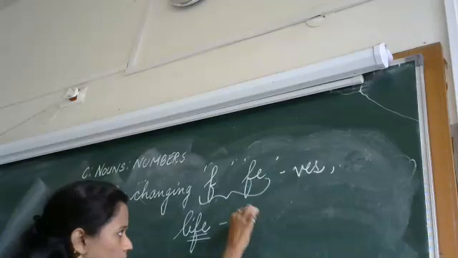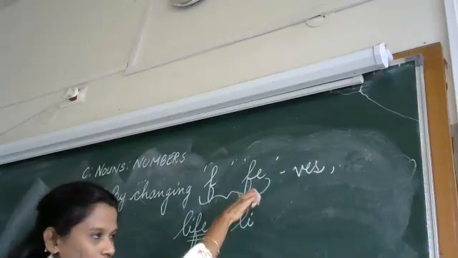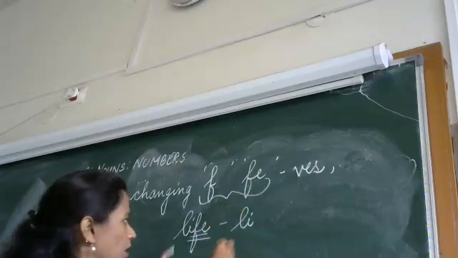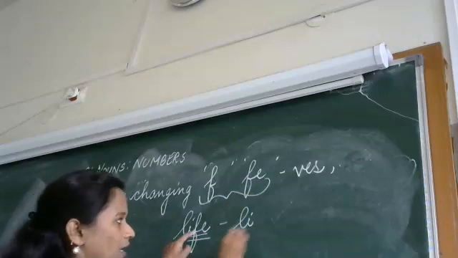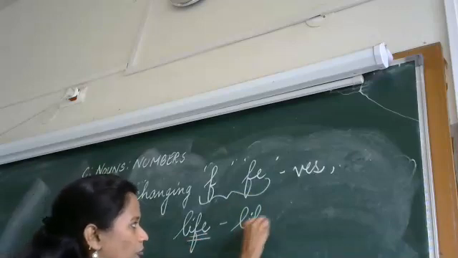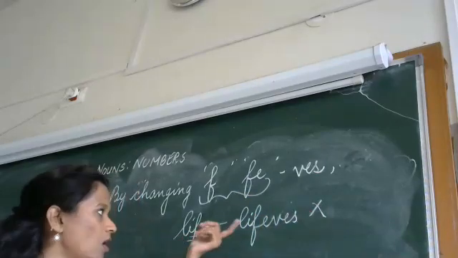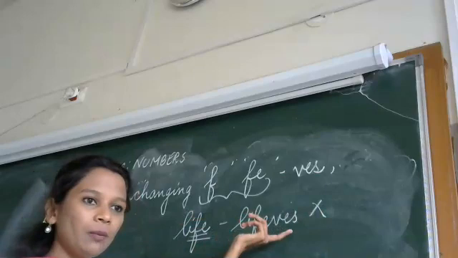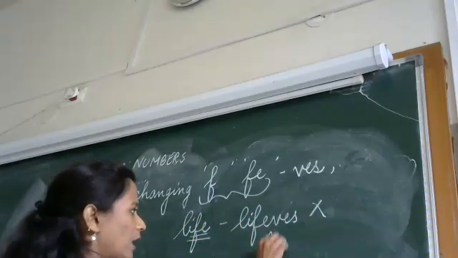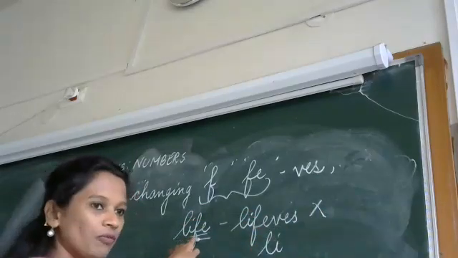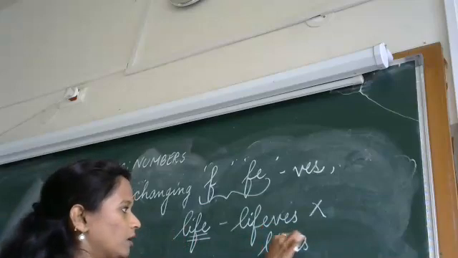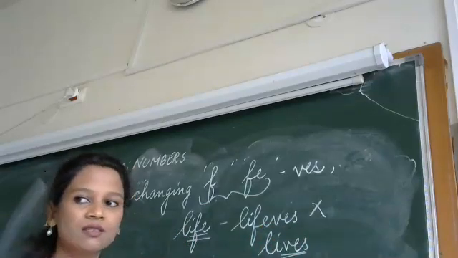So what will I put in place of FE? I need not write LIFEVES. This is wrong. I shouldn't write the whole word and then put VES. I need to write LI, and in place of FE, I will put VES.